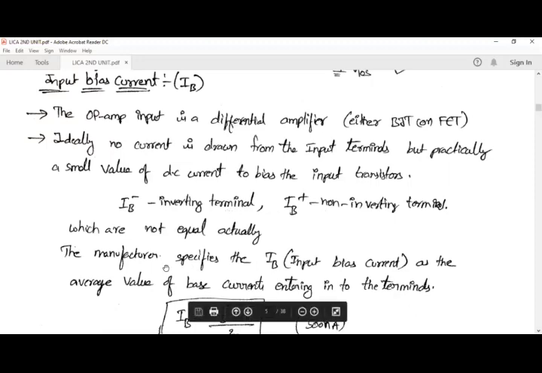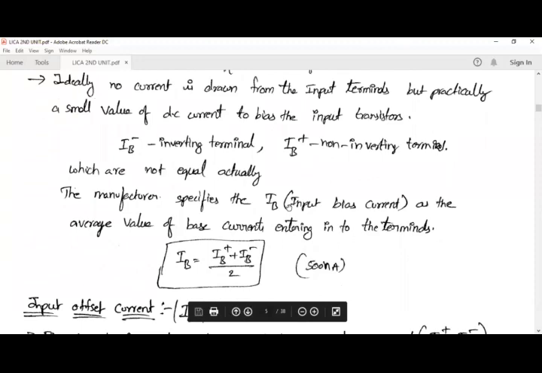The bias current is given by the average of the two input currents, so IB is equal to IB plus plus IB minus divided by 2.